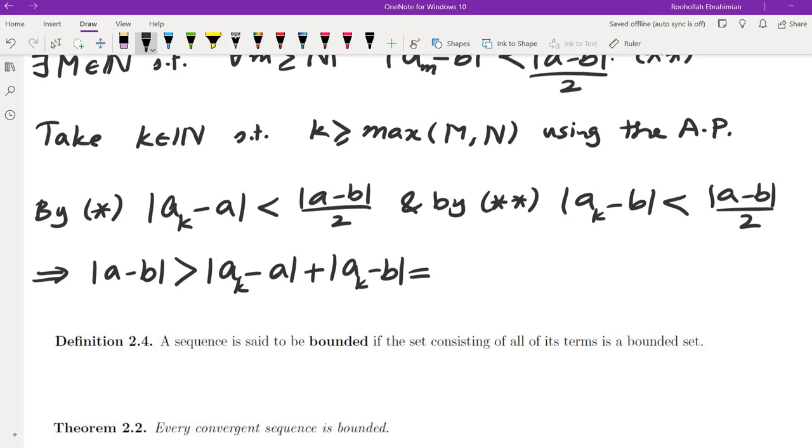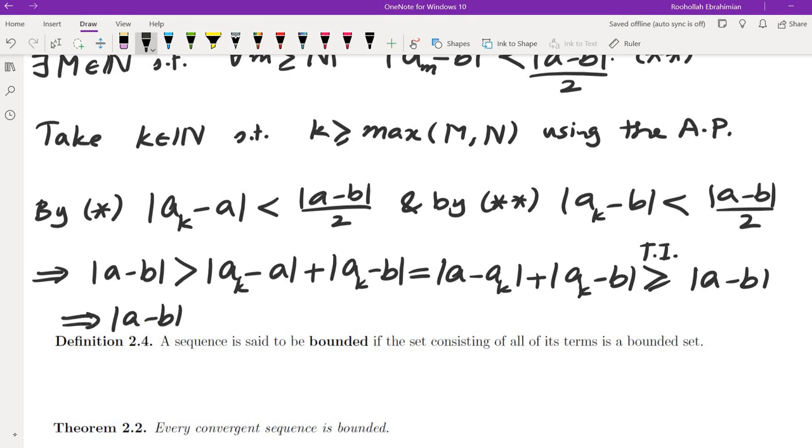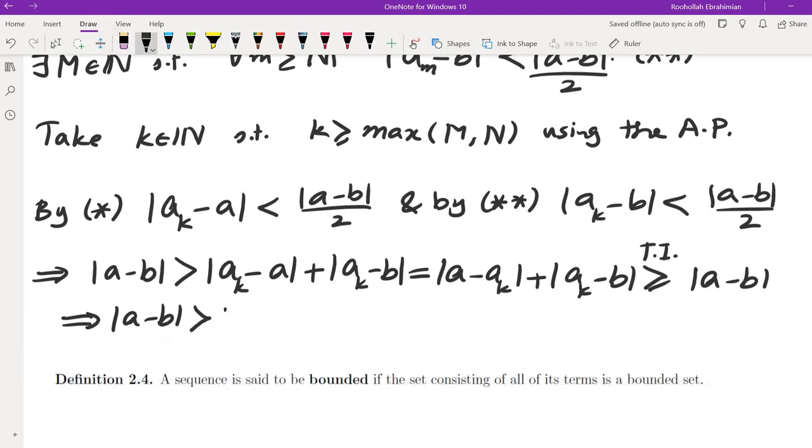Now, if you rewrite the first one as a minus ak, you would be able to use the triangle inequality. So this is the triangle inequality. And when you add them up, ak's cancel. So we get a minus b. So this means absolute value of a minus b is greater than itself, which is a contradiction. And of course this contradiction proves that the two limits cannot be different. The limit is unique. A and B cannot be different.